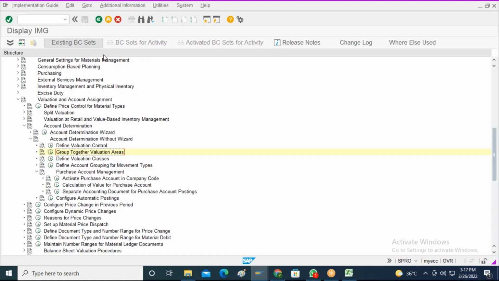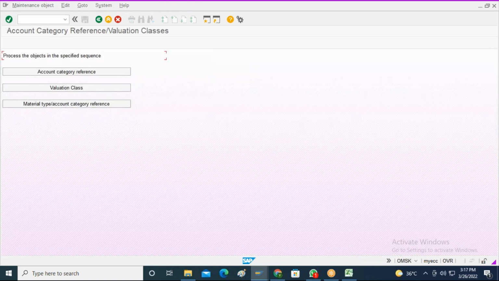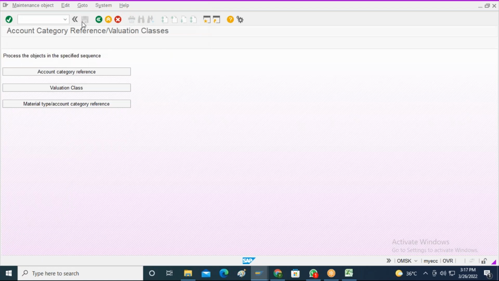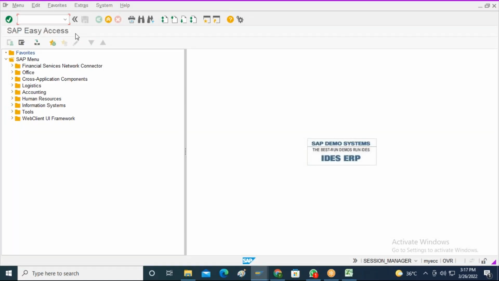I will go back. Then define valuation classes. We came across valuation class in our master data creation, right? In the material master data accounting data tab 1, we have maintained the valuation class. I think if you remember clearly, let me go to the MM03 transaction code.